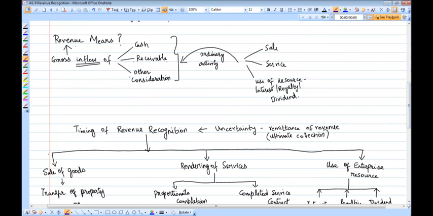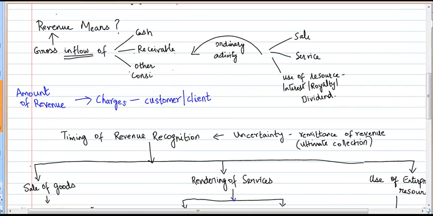Let's now try to understand what is revenue. Having understood what the revenue streams are which get covered under the scope of AS9, now let's move to the next section. That is, let's understand what the term revenue means. Revenue is the gross inflow of cash, receivables, or other considerations derived from the ordinary course of business, the ordinary activity, which could be either sale of goods, rendering of services, or use of resources, which could result in interest, royalty, and dividend.